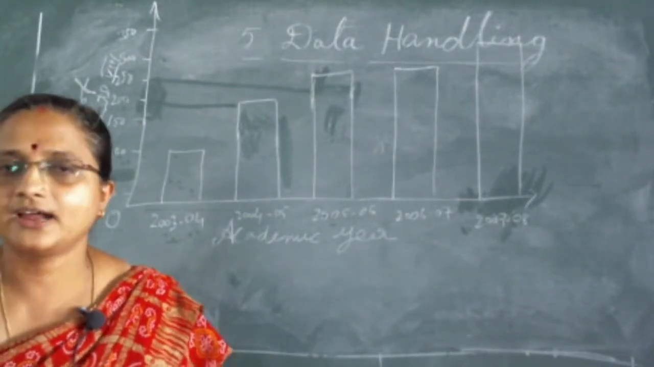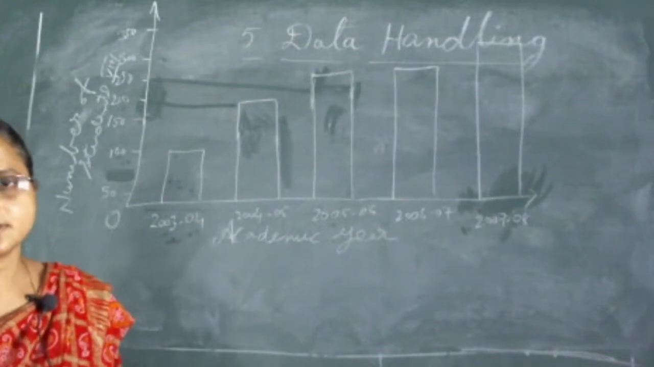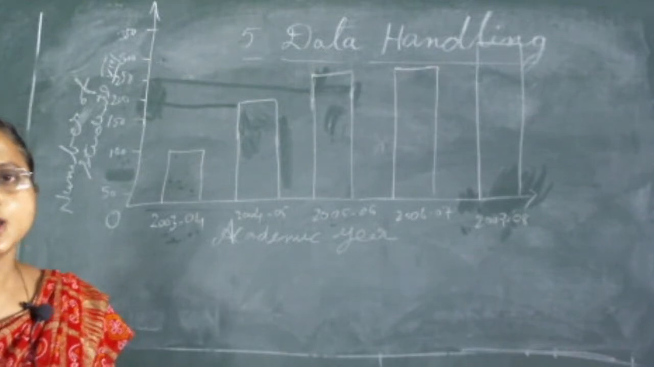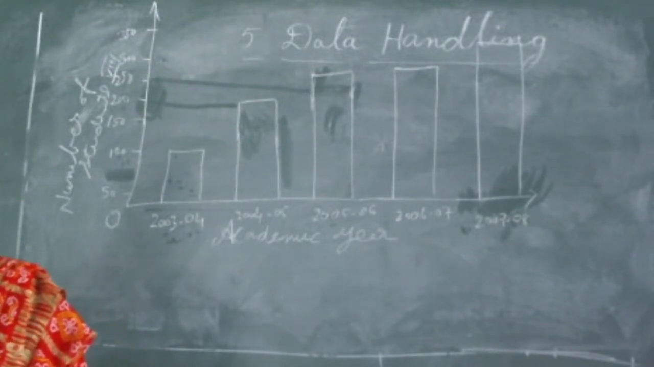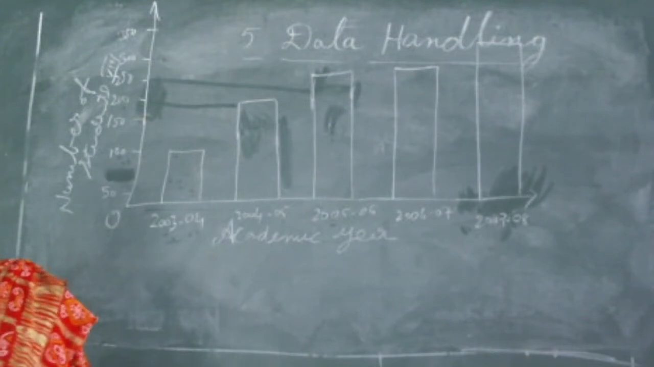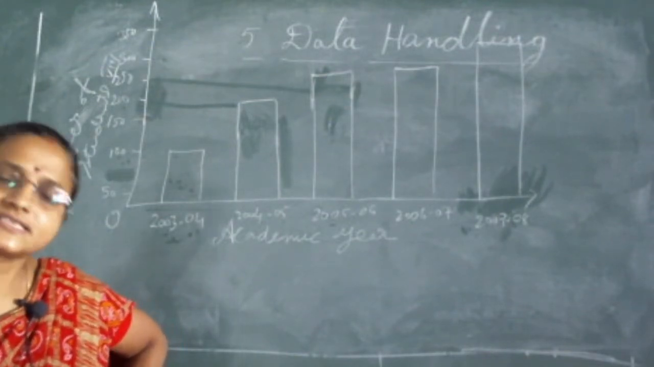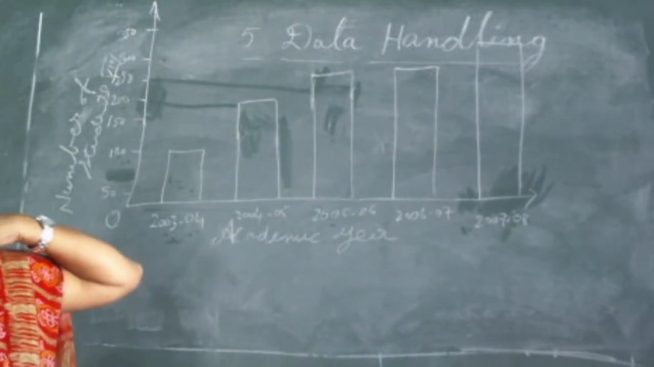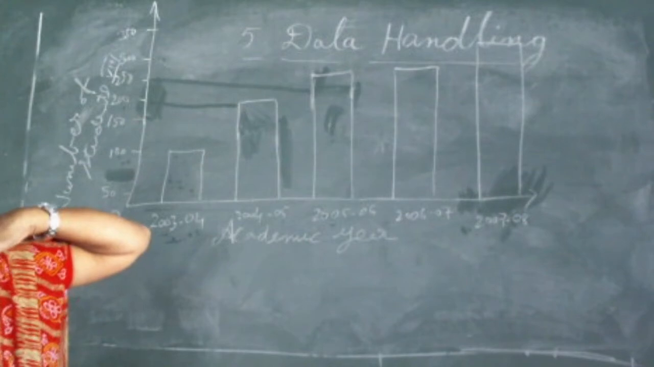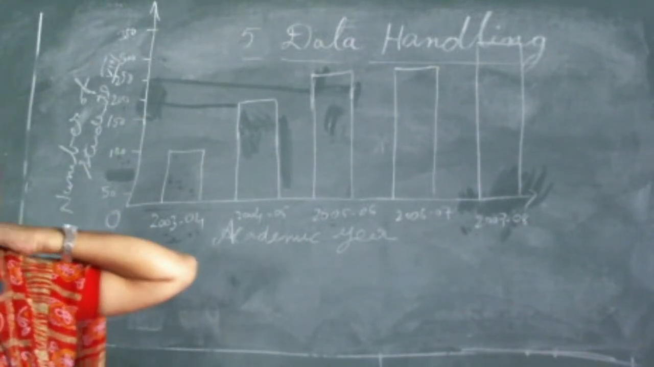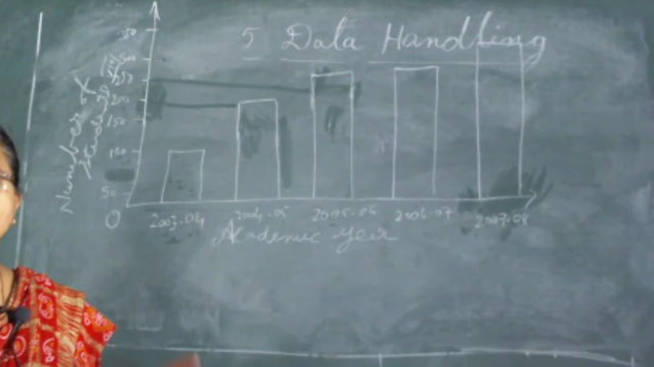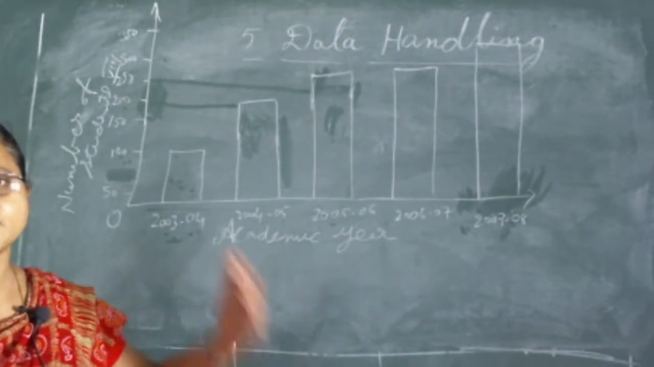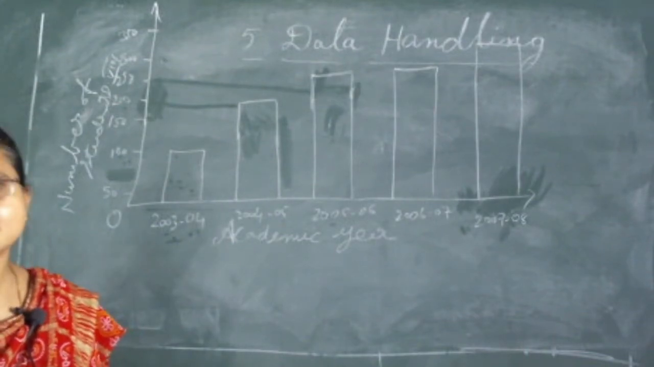Now we learnt about the two types of graphs. One is pictograph, second one is bar graph. Pictograph means whatever the data we want to show, we can show that data through pictures. Understand? Pictures are symbols. And bar graph means whatever the information we want to display, if we are displaying that information by using bars as per their respective values, then it is known as bar graph.